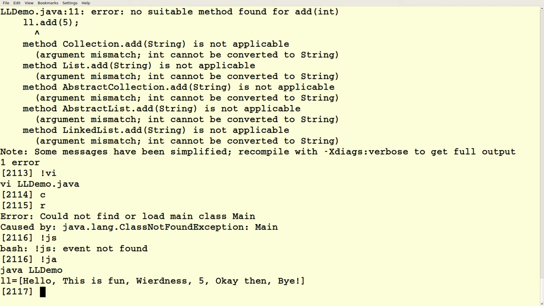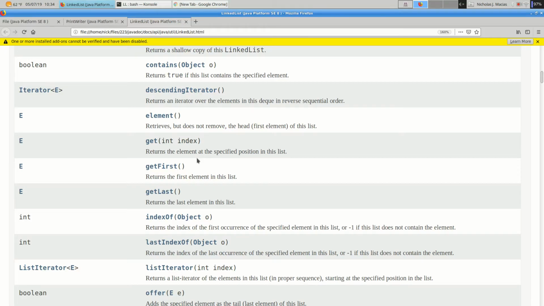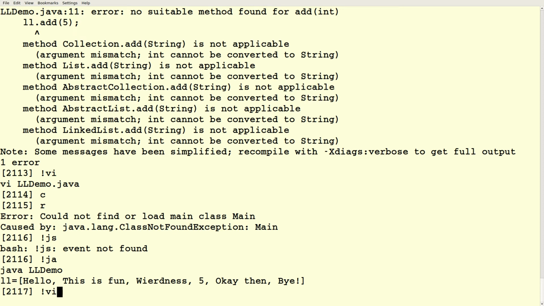Is it possible to access just certain locations within the list? Okay. How would you go about that? So there's a get method which returns the element at a specific position in the list. So we could do something like this.